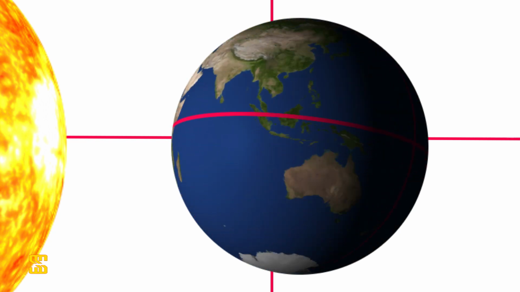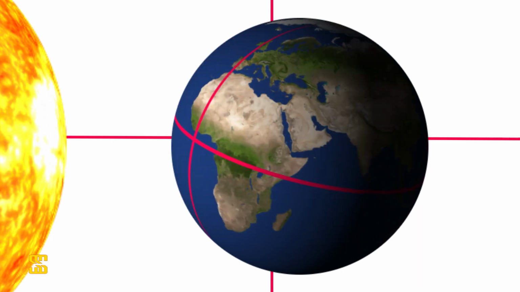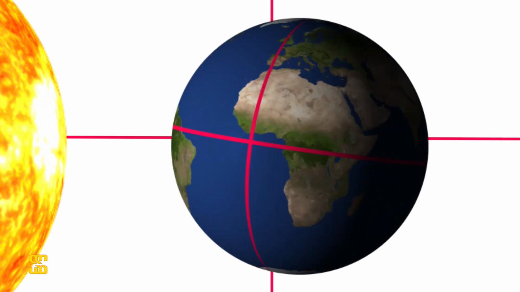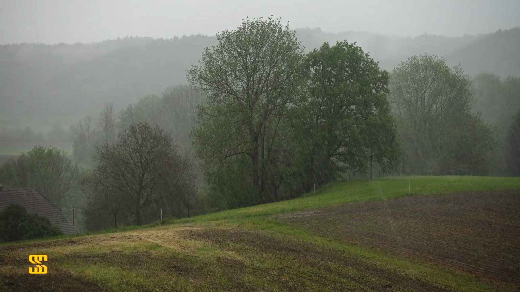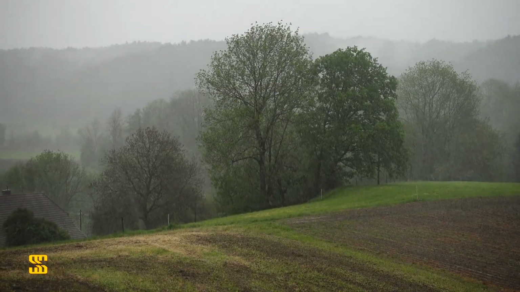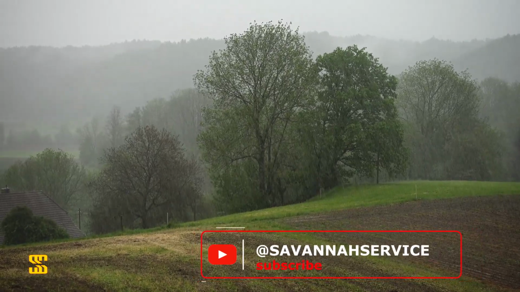The season variation depends on the place you are. If you are around the equator, season variation is very little. You just experience two seasons, the rainy season and the dry season. Day length and night length are almost the same throughout the year.